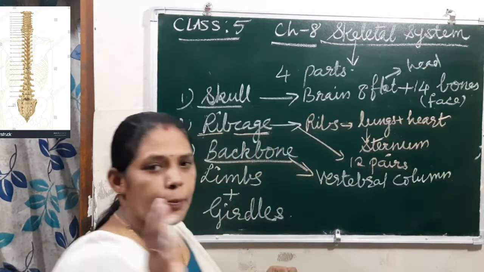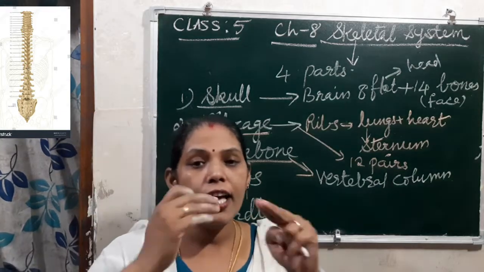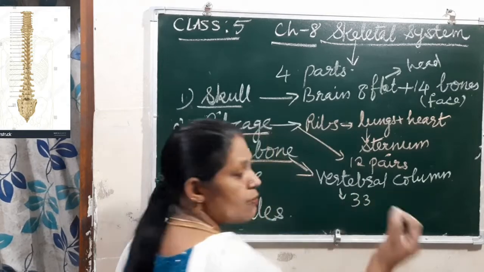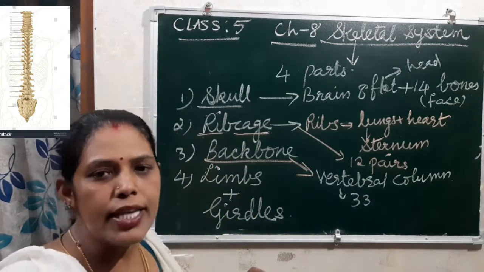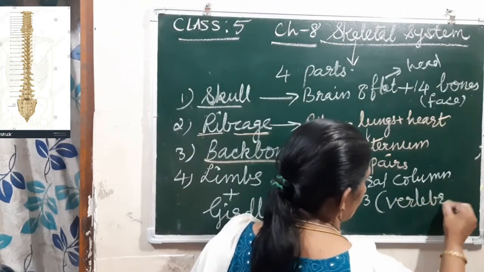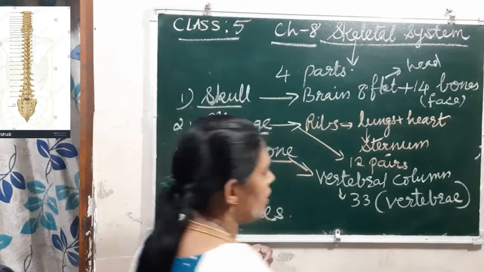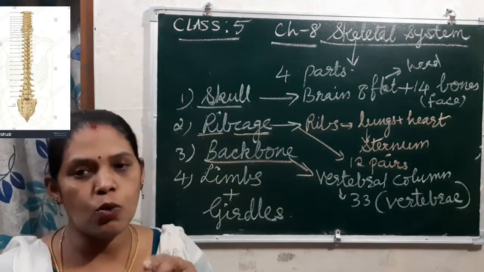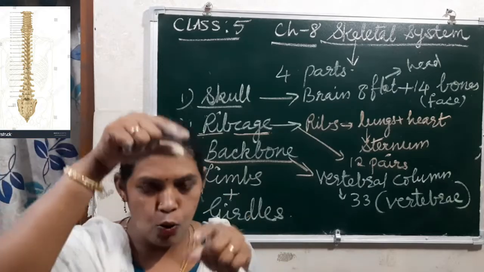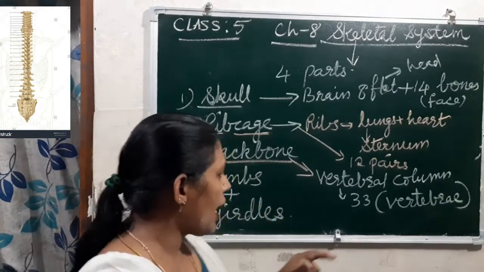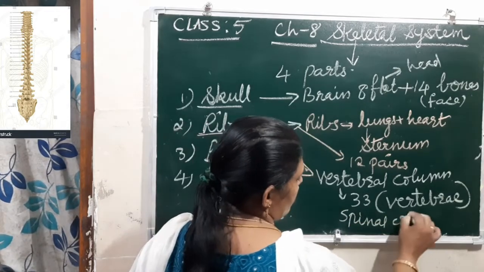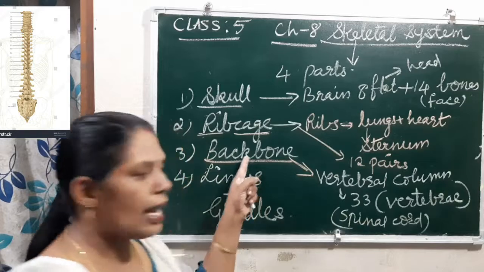See, here in the backbone, there are 33 small bones. They are known as vertebrae. It protects our spinal cord. Along with the backbone, one thin cord also goes. That is the spinal cord. So it protects our spinal cord. Okay, that is the backbone.